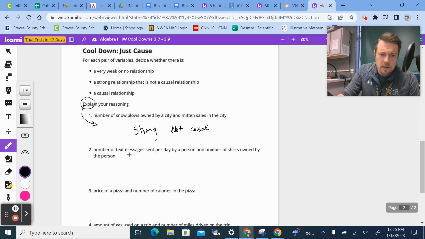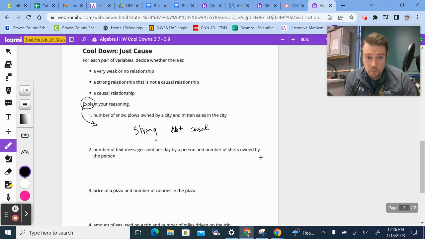The number of text messages sent per day by a person and the number of shirts owned by that person. This is suggesting that how often you text people is related to your wardrobe. There might be some far-fetched connections there, but I'm not seeing anything standing out. My wife has a fairly large collection of shirts, but she doesn't necessarily send a crazy amount of text messages.